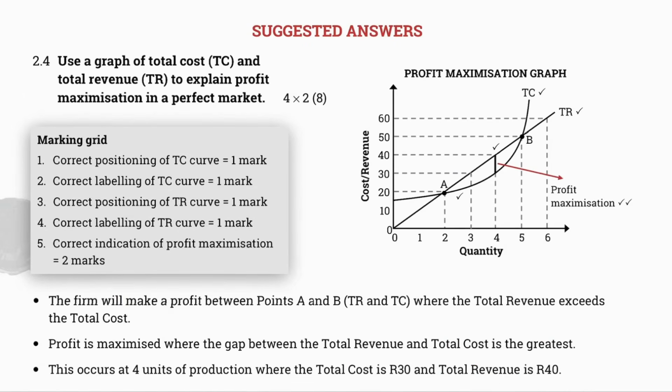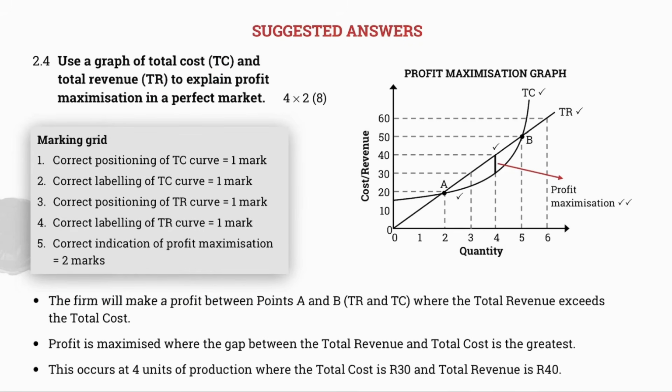So let's see what question 2.4 asks for. Use a graph of total costs and total revenue to explain profit maximization in a perfect market. Remember that there's two ways in which we can explain profit maximization, using either the marginal revenue and marginal cost technique, or alternatively the total revenue and total cost technique, which is clearly what this question asks for.